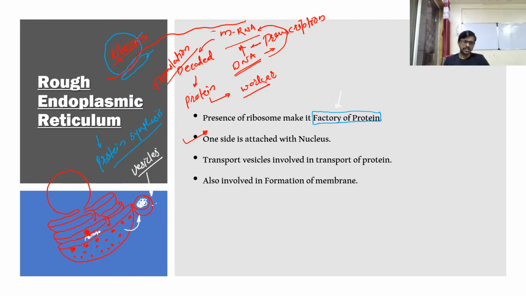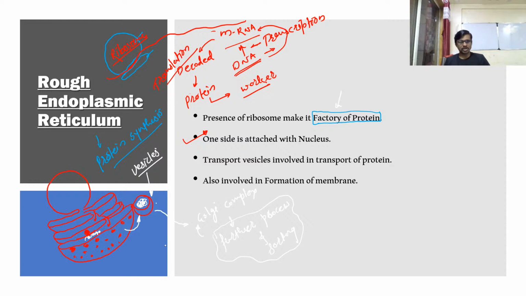Okay, these vesicles leave the endoplasmic reticulum and move toward the Golgi complex. Golgi complex for what? For further processing and sorting. So sorting and further processing or modification is the job of the Golgi complex.